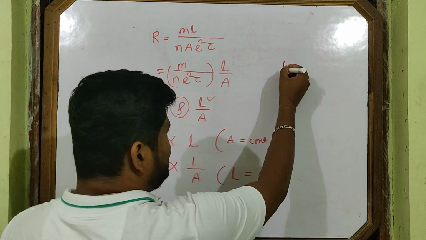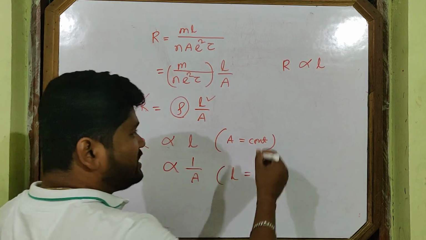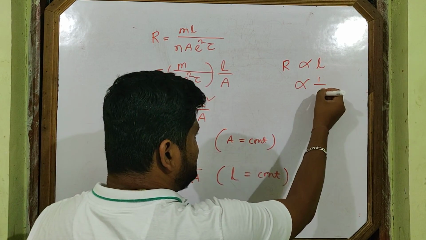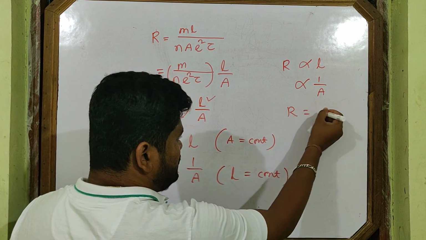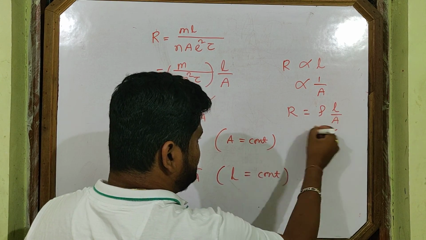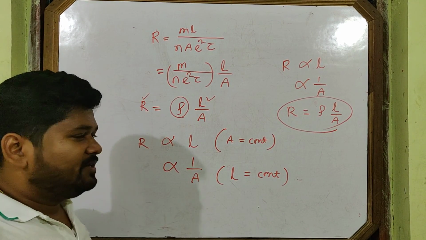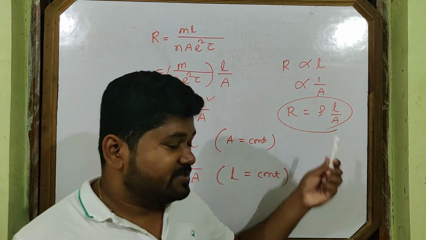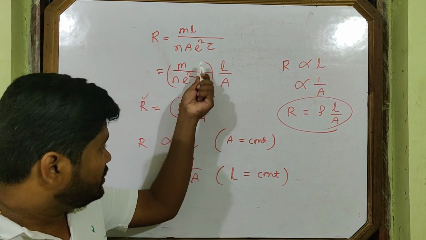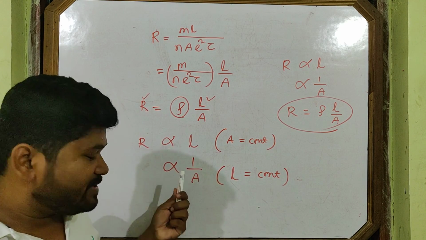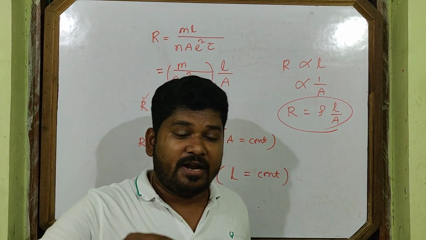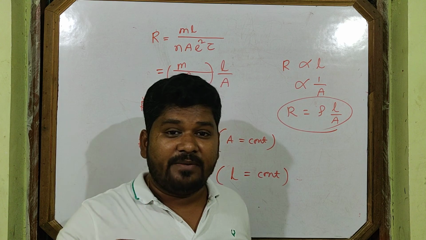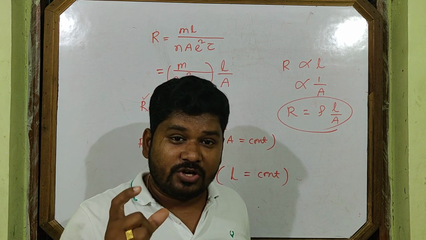In 10th class, you were told R is proportional to L, R is inversely proportional to A, then R is equal to a constant multiplied, this is rho. You remembered this formula directly like this. But in 12th class, we saw how these expressions come, how R depends on L, how R depends on A. We saw the proof directly.